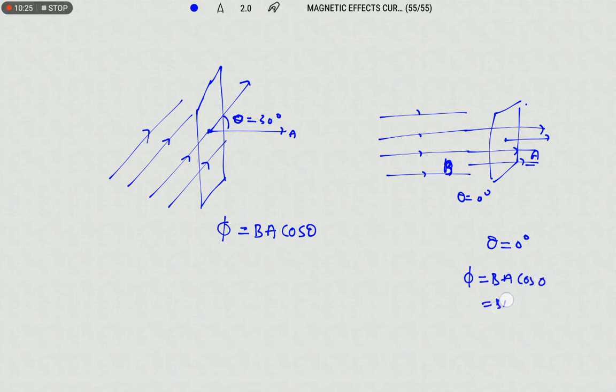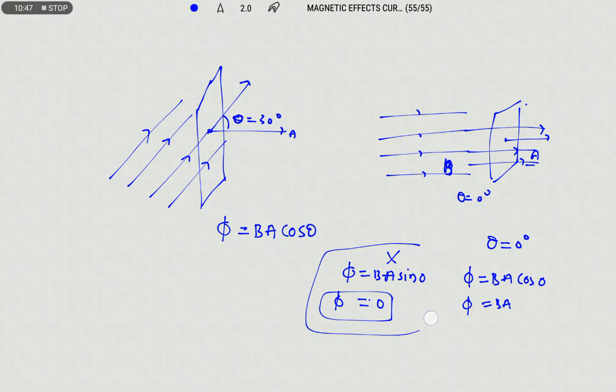Suppose you take the angle in terms of sine, what will happen? BA sine 0. Sine 0 gives 0, therefore the flux passing through it would be 0. Is it correct in this case? No. So sine is not valid in this flux concept.